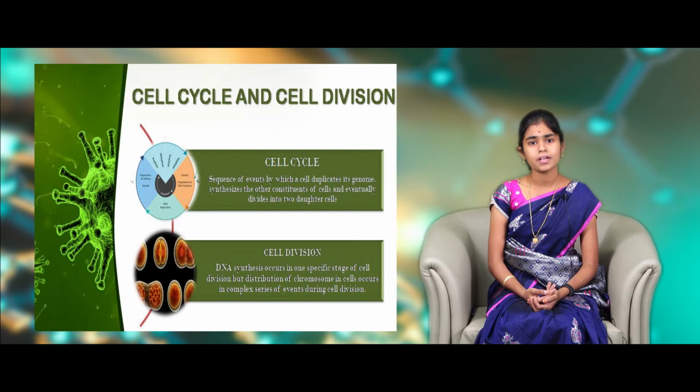Let us move into module 4, cell cycle. Cell cycle is the process where the cell grows and develops into new cells, and also it divides the DNA. Cell division is the process where a single cell divides into two identical daughter cells. In humans, this process takes up to 24 hours, whereas in yeast it takes only 90 minutes. Based on the organism, the time duration for cell cycle and cell division varies.